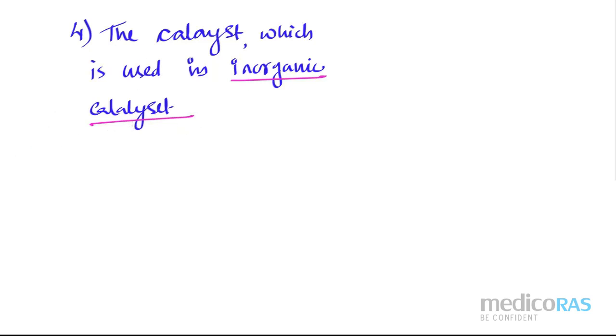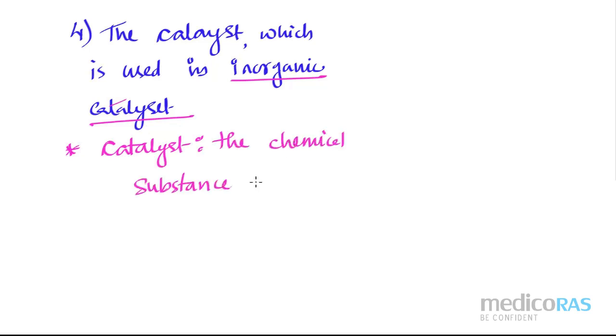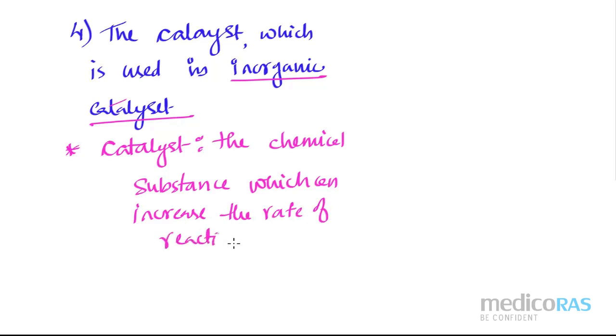So let me write this for you so that you can understand what a catalyst is. Catalyst means the chemical substance which can increase the rate of reaction. Right? So this is what the catalyst is. That means if we want to do some kind of chemical treatment, then we need to get the fast result. So who will give me the fast result? Catalyst will give me the fast result. Okay, fast it will happen.